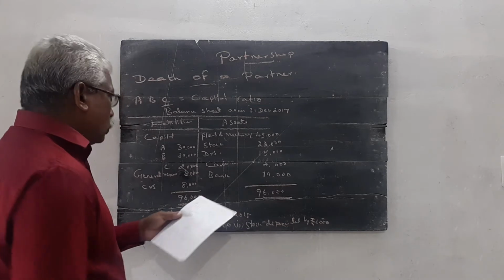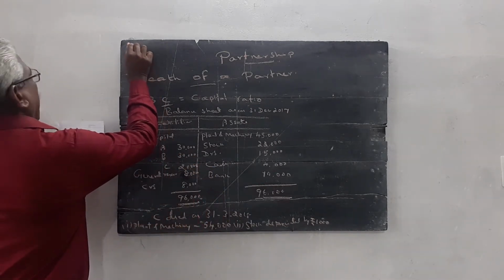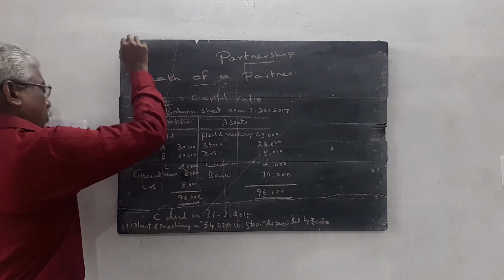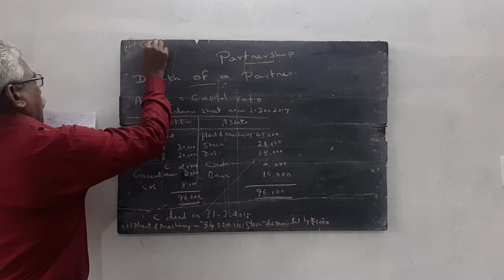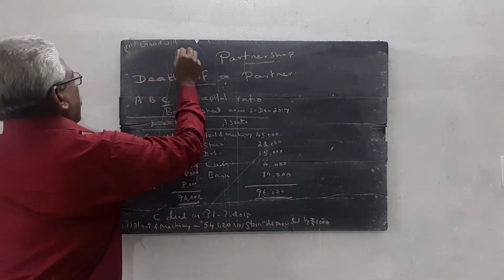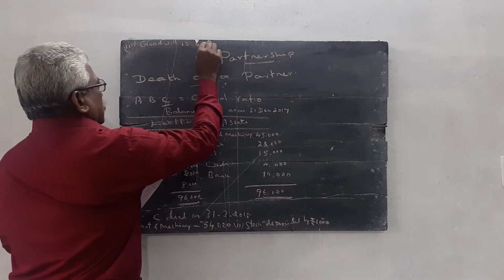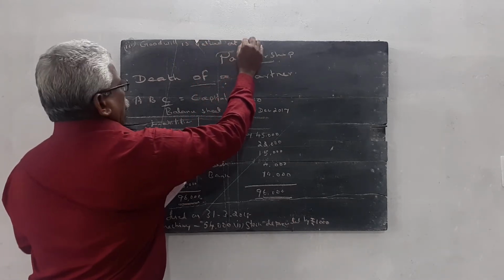Then goodwill. Here there is no space, so I want to write the remaining question here. Point number 3, goodwill is valued at rupees 24,000.